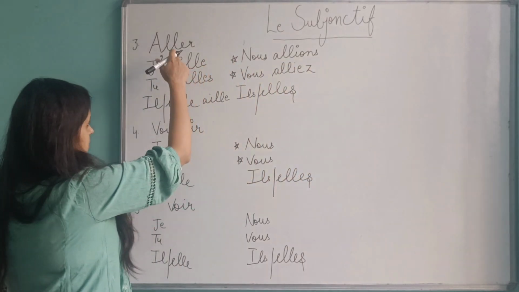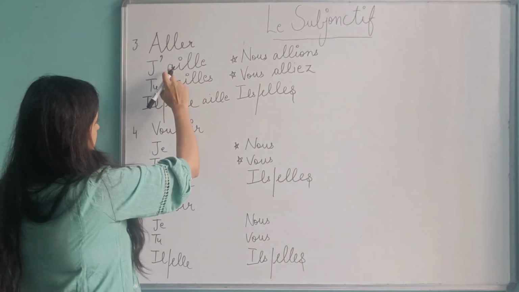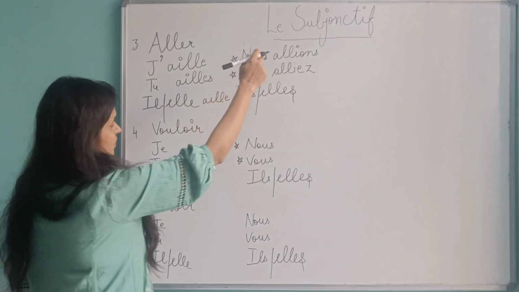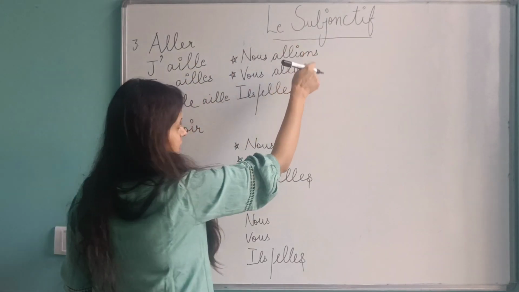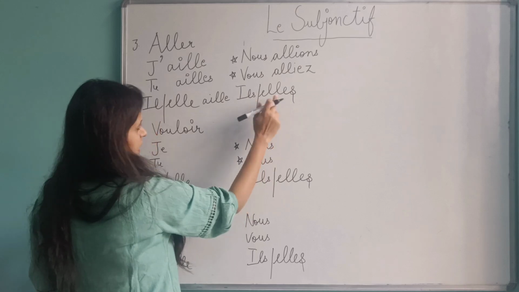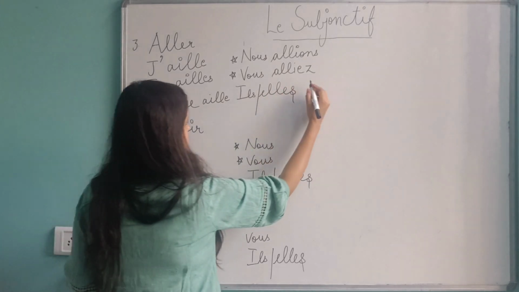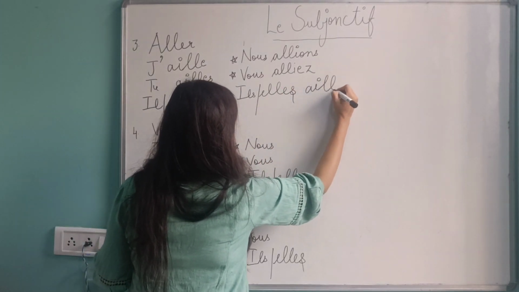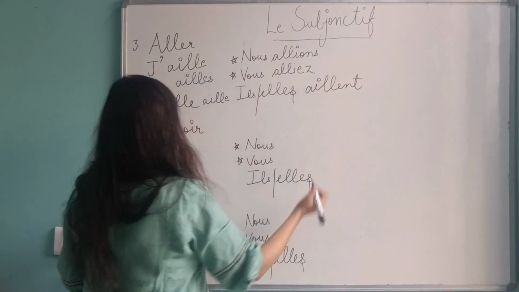See, in the starting I wrote a-i-l-l first. And with nous and vous, a-l-l-i. And this one is always like this. But the endings will be e and ent.